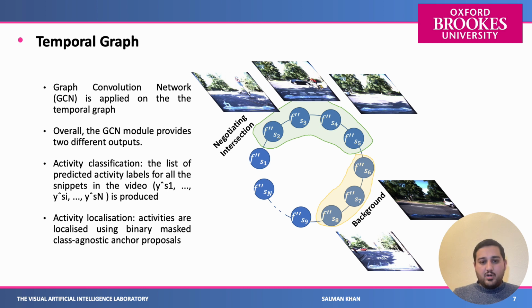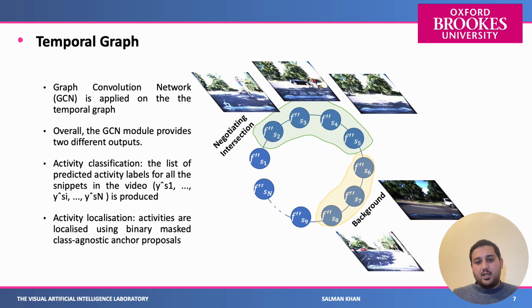In the temporal graph, each scene graph is represented as a node, and they are temporally connected to each other. We apply a graph convolution network to these, which is a 1D graph convolution network, and this outputs two things. One is the activity classification, which can give us the label.